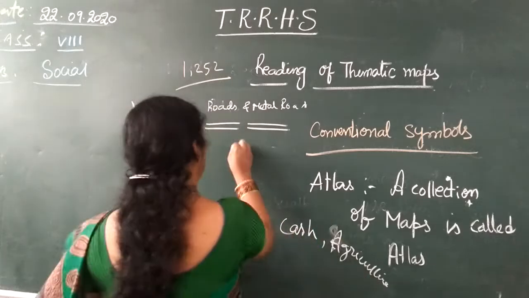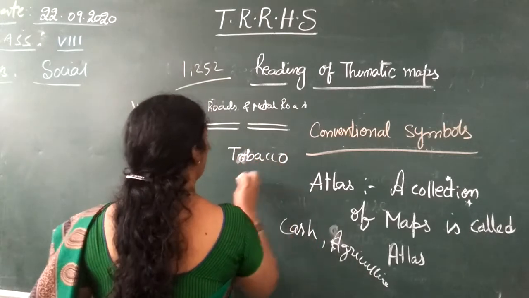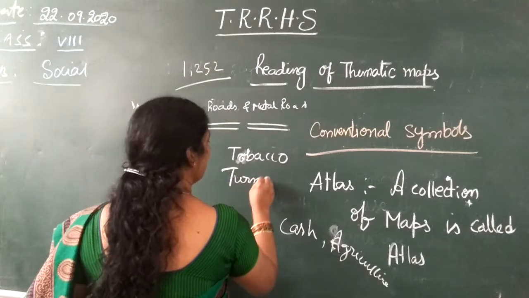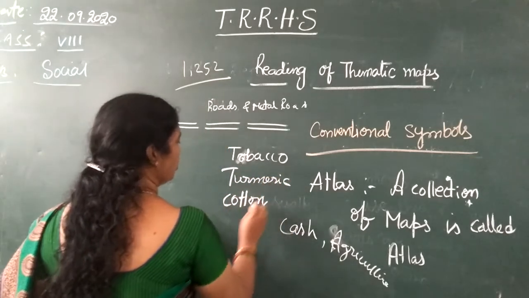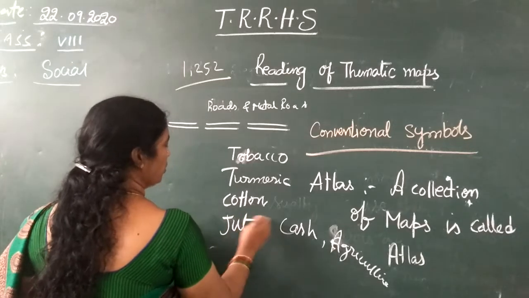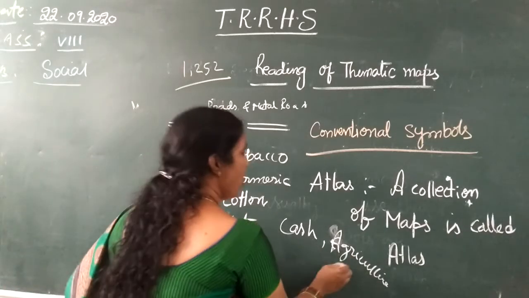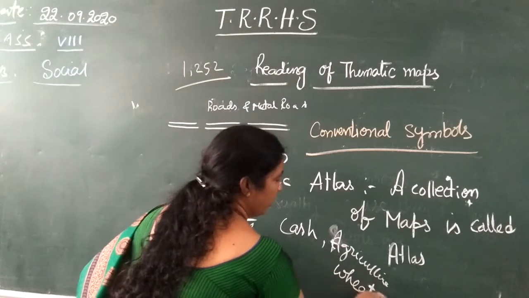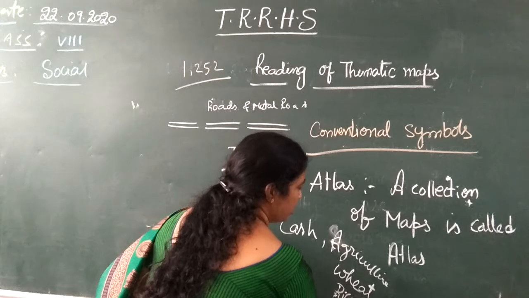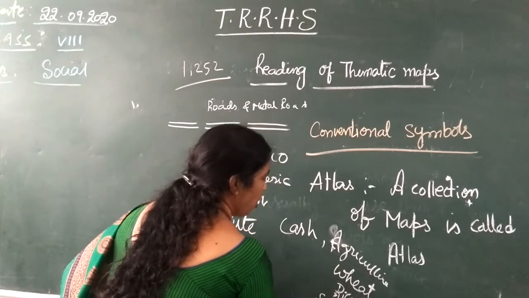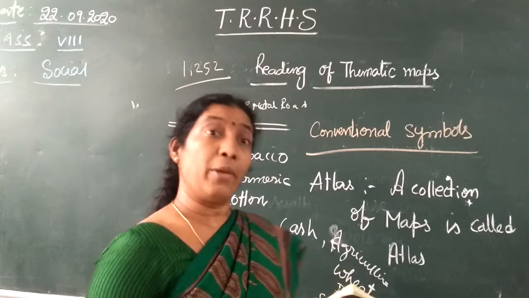So for example, you take tobacco, turmeric, okay, cotton, jute, okay, and the sugar industry. Wheat, rice, meaning paddy, and sugar all come under agricultural crops. Tobacco, turmeric, cotton, jute and some beverage crops are cash crops.